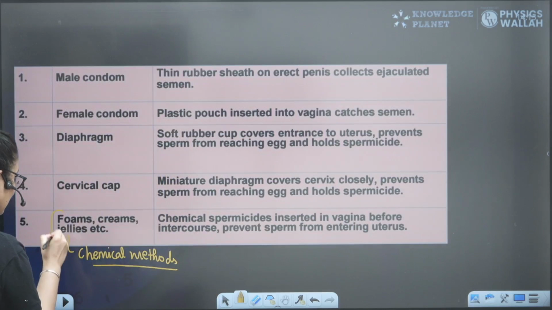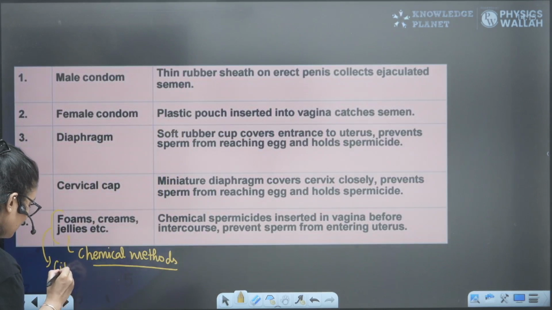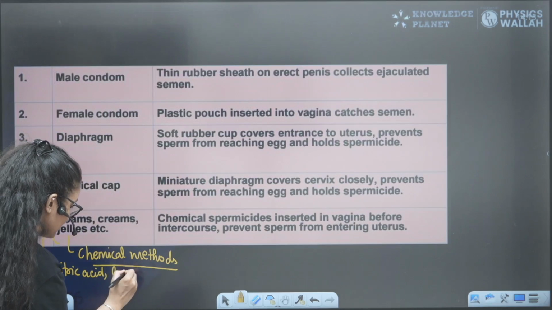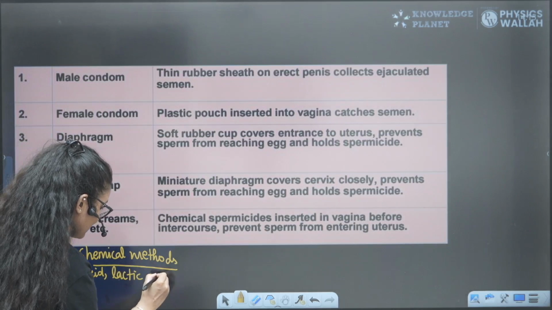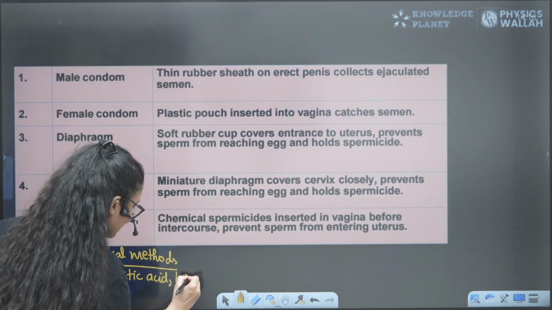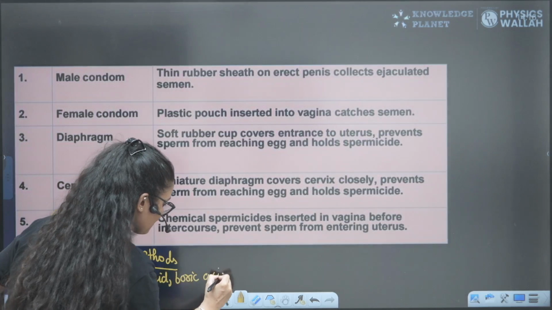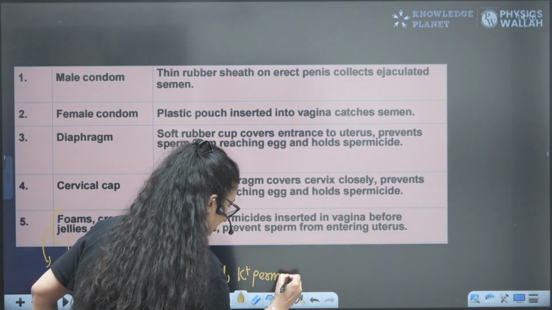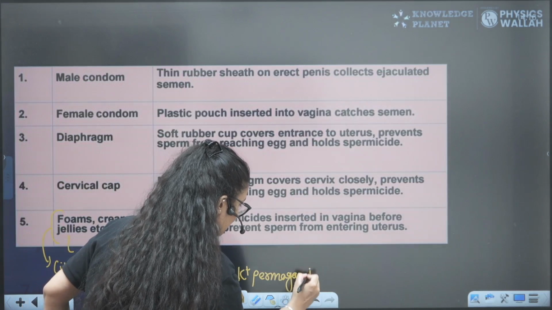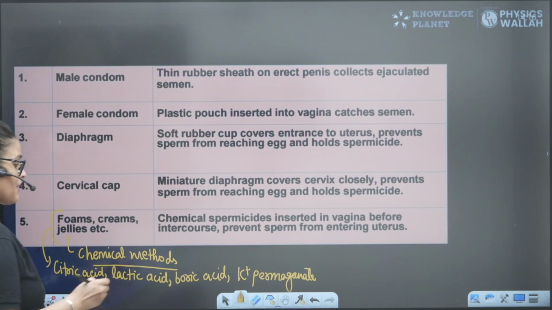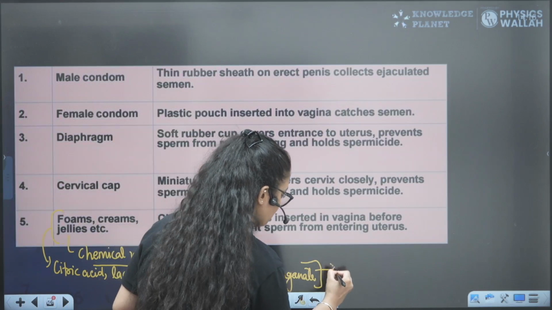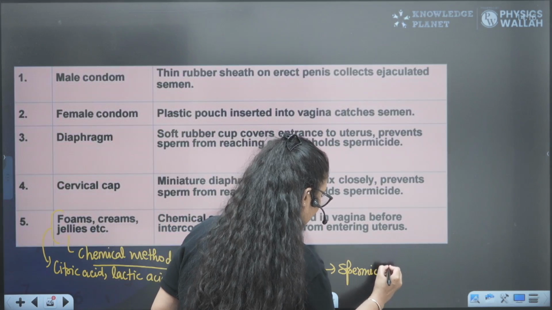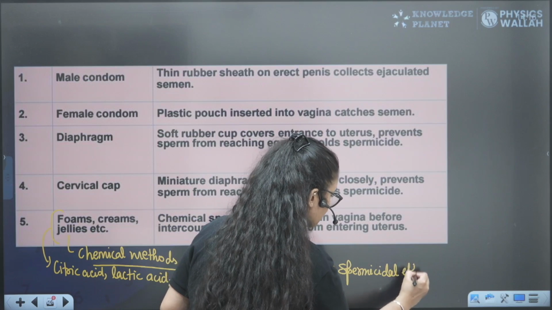They contain citric acid, lactic acid, boric acid, and potassium permanganate. All these chemicals have a spermicidal effect, and they will kill the sperm.